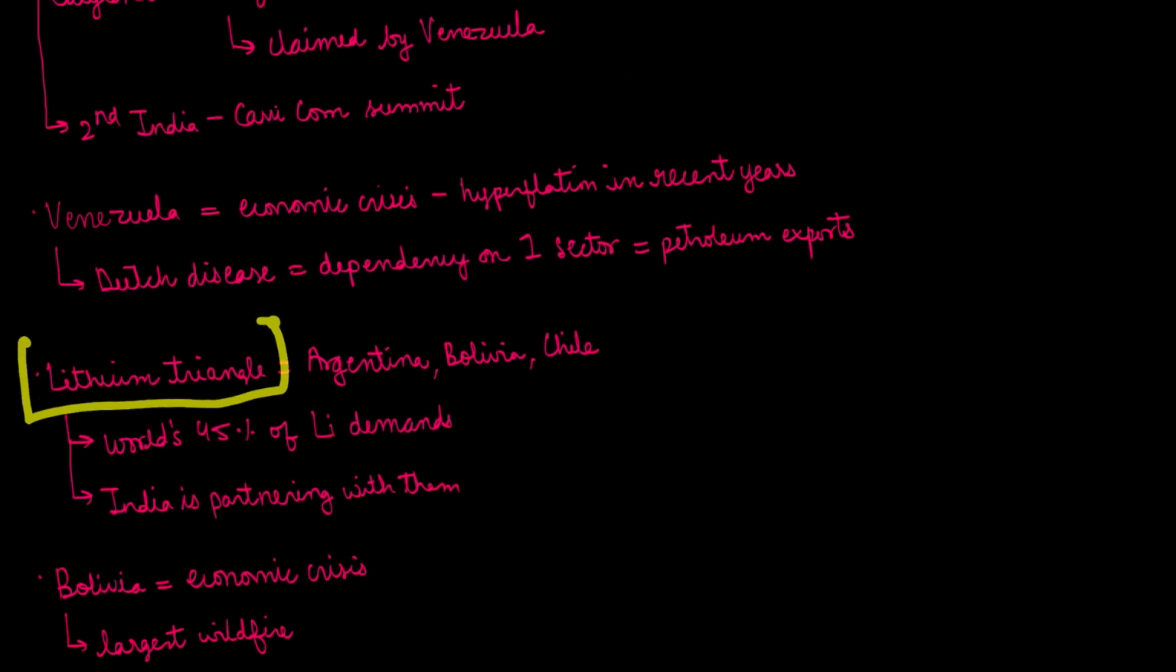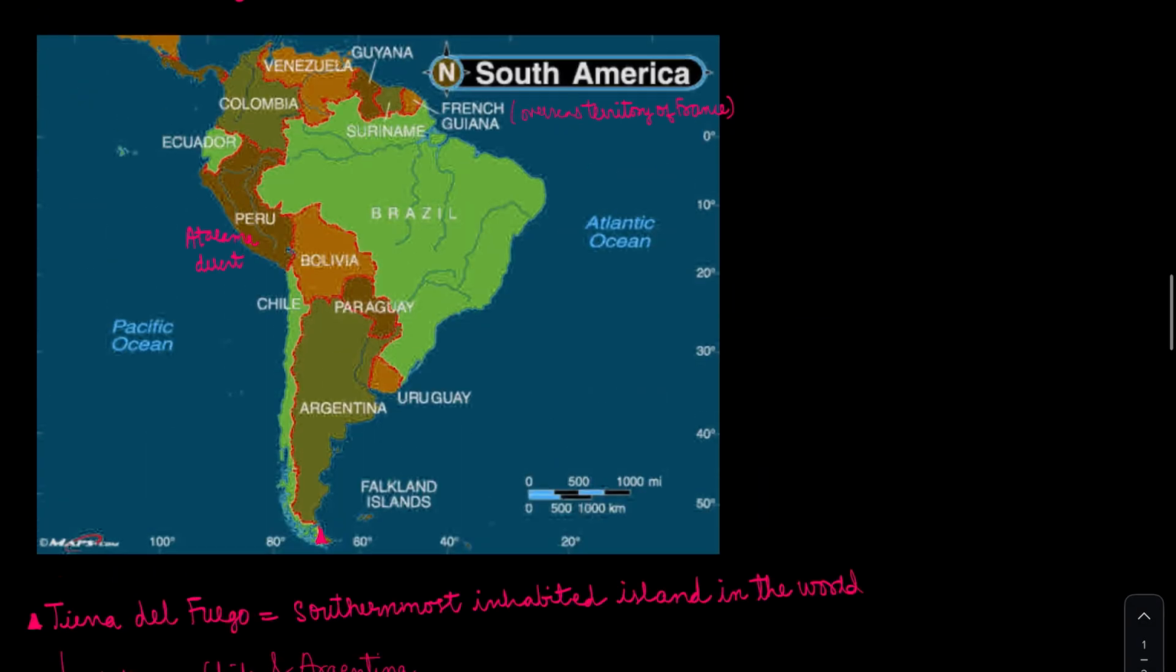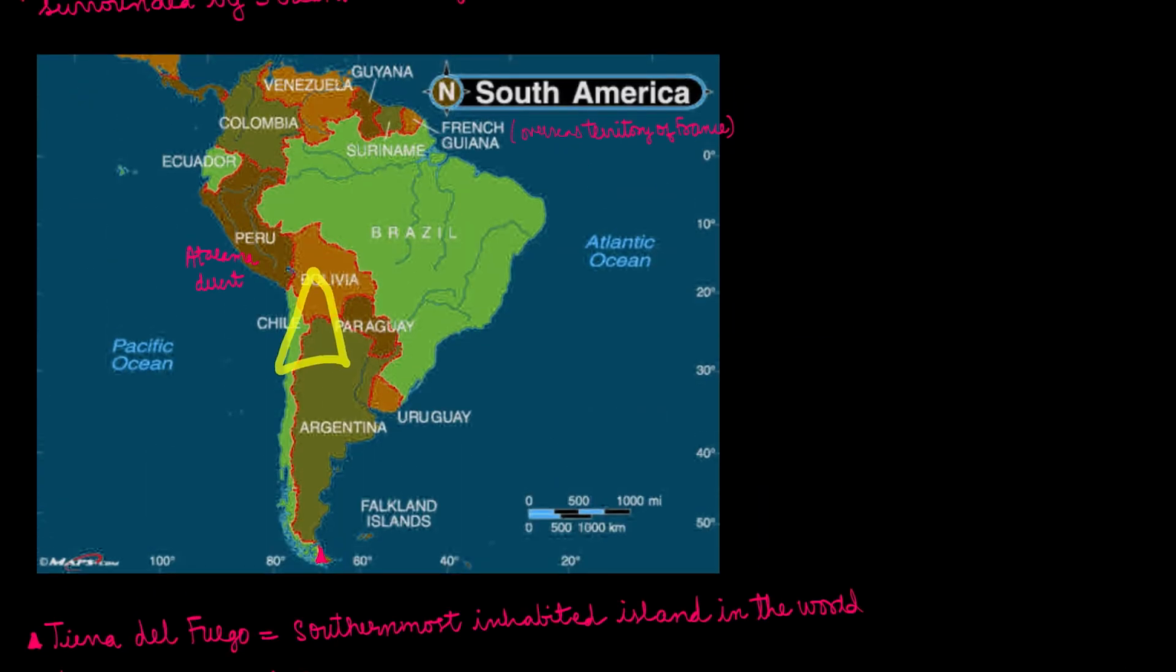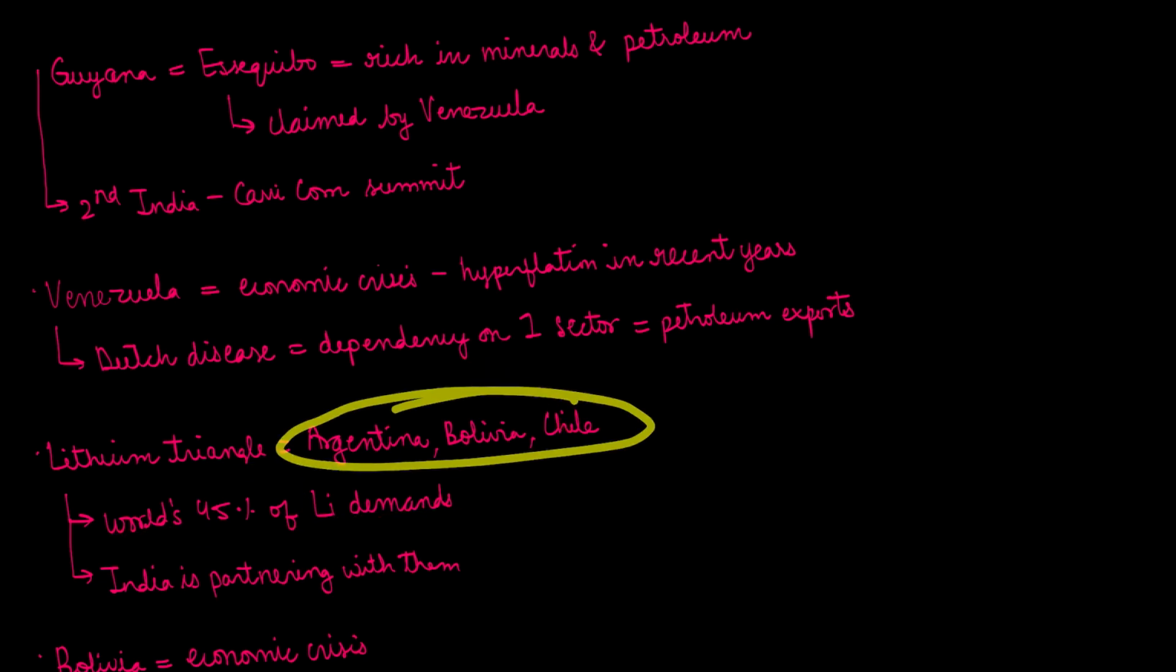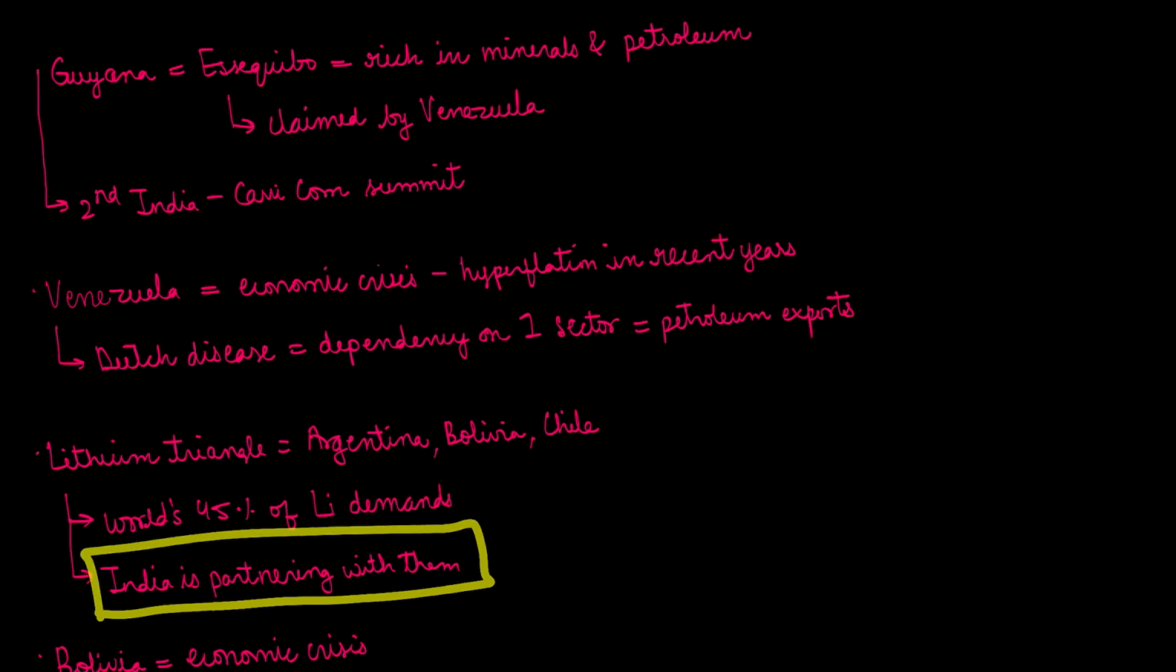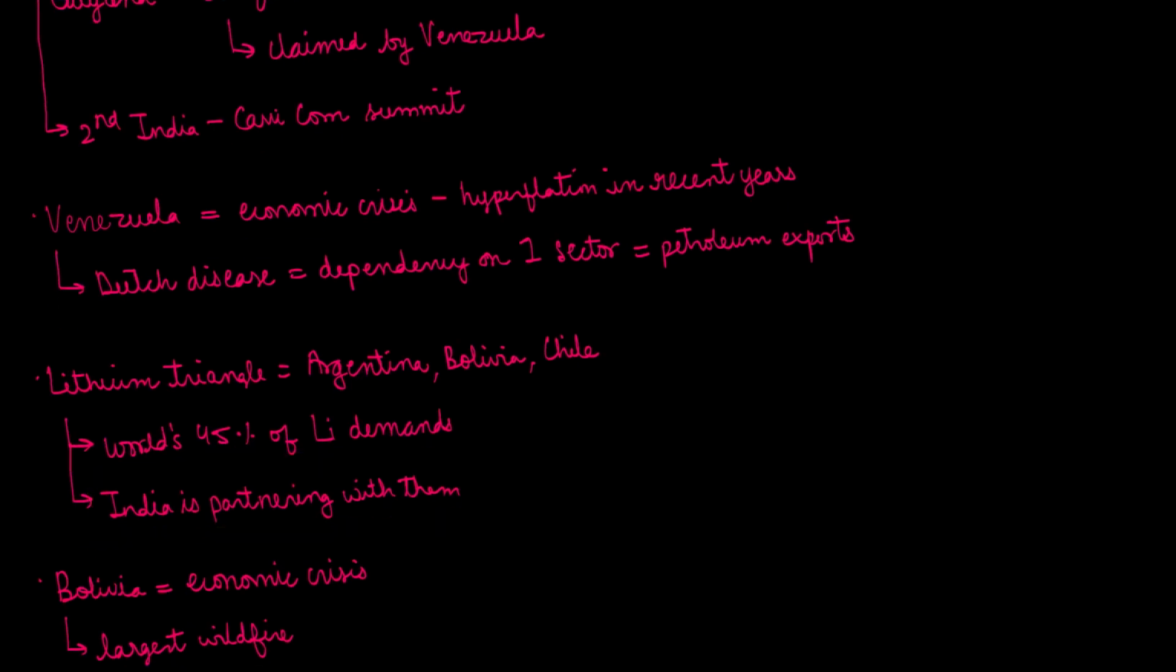Then comes the lithium triangle, the countries where lithium resources are in abundance. The lithium triangle comprises Argentina, Bolivia, and Chile. Lithium is essential for semiconductors and batteries, basically. So this is why lithium reserves are important. The world's 45% of lithium demand is met by these three countries. India is partnering with them in order to gain these lithium reserves.